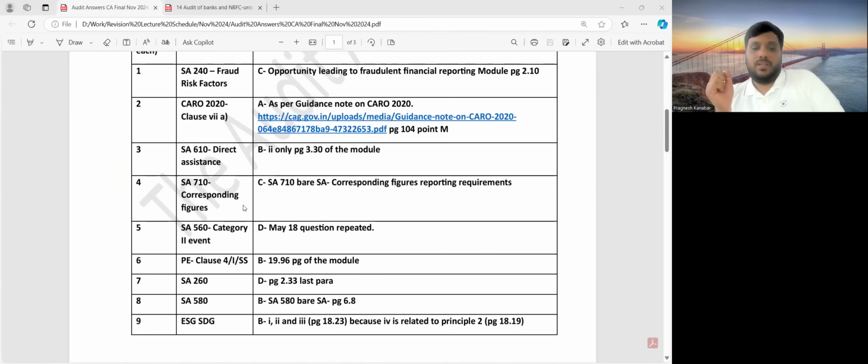Question number 5 is with respect to subsequent events. It is a May 18 examination question repeated. We had done this in our textbook also.